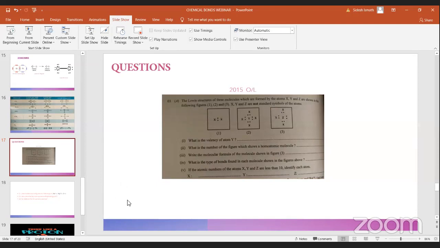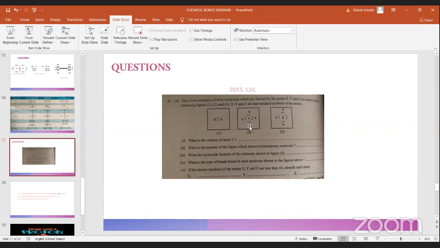Now how to find it? Here you can see X has one electron, which means the cross represents X and the dot represents the other atom. So what is the element which has only one electron? It is hydrogen, so X is hydrogen. When you go to Y, you can see it has 4 electrons in its valence shell, so Y is carbon.